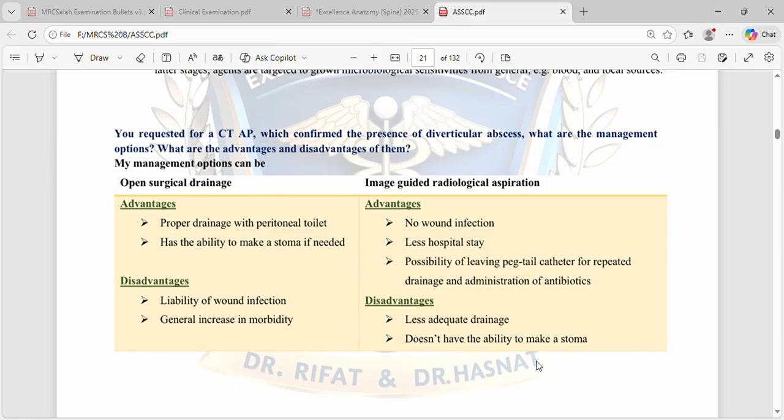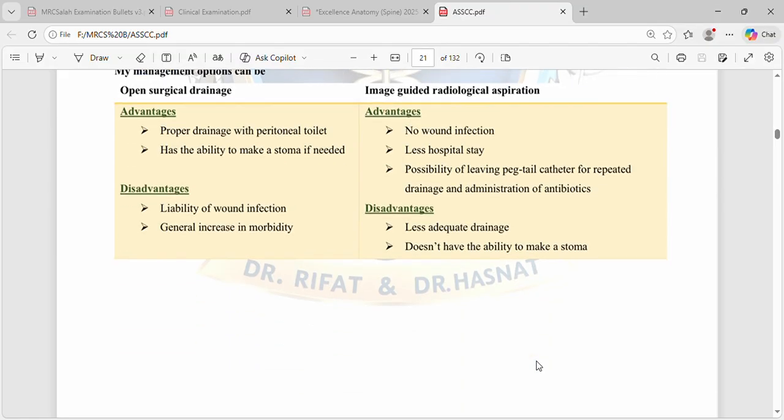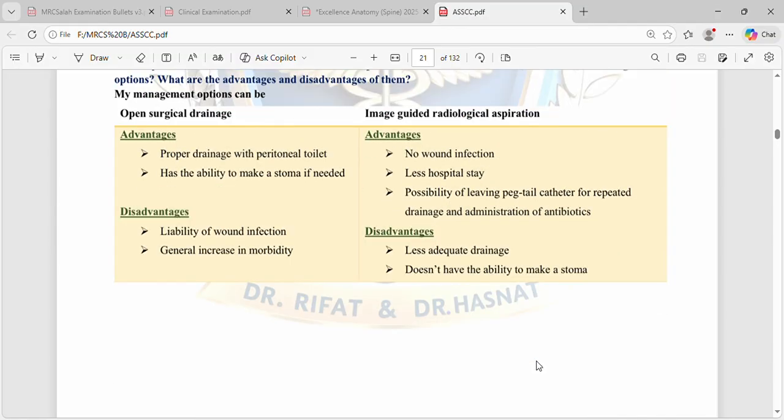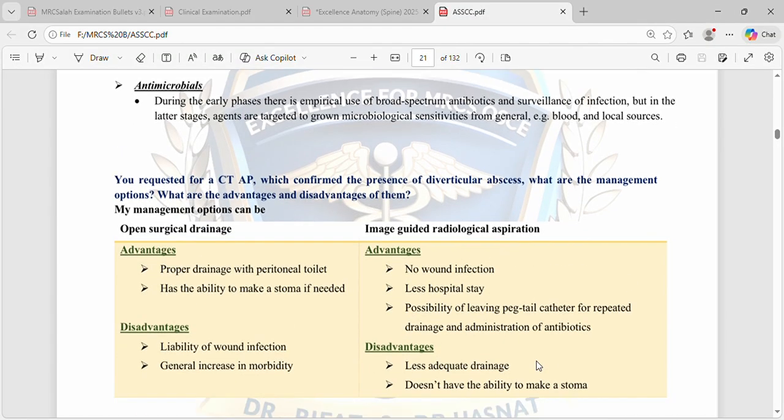Image-guided radiological aspiration. Advantages: no wound infection, less hospital stay, minimally invasive, possibility of leaving a pigtail catheter for repeated drainage and administration of antibiotics. Disadvantages: less adequate drainage, does not have the ability to make a stoma, and there can be recurrence or persistent abscess.